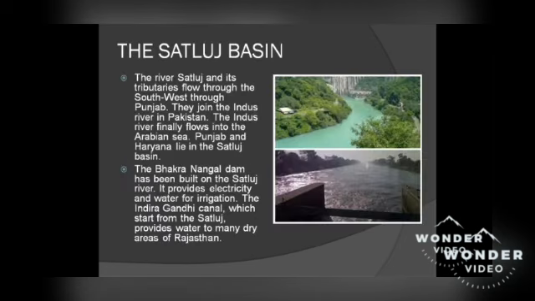The Satluj basin. The river Satluj and its tributaries flow through the southwest through Punjab. They join the Indus River in Pakistan. The Indus River finally flows into the Arabian Sea. Punjab and Haryana lie in the Satluj basin. The Bhakra Nangal Dam has been built on the Satluj River. It provides electricity and water for irrigation. The Indira Gandhi Canal, which starts from the Satluj, provides water to many dry areas of Rajasthan.